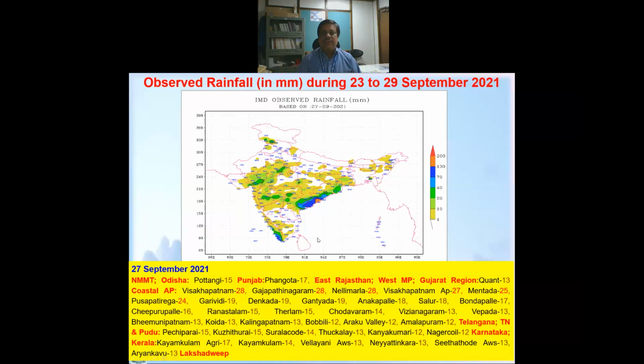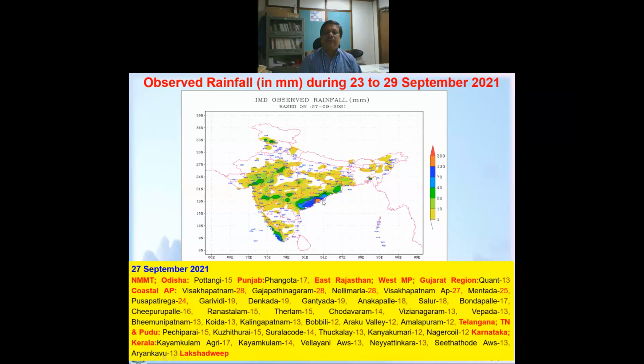Then on 27th, we can see that the system is now approaching the coast, and due to that, very heavy to extremely heavy rainfall is taking place over north coastal Andhra Pradesh and south Odisha. The trough is aligned over that whole region, and the whole region is getting good rainfall.